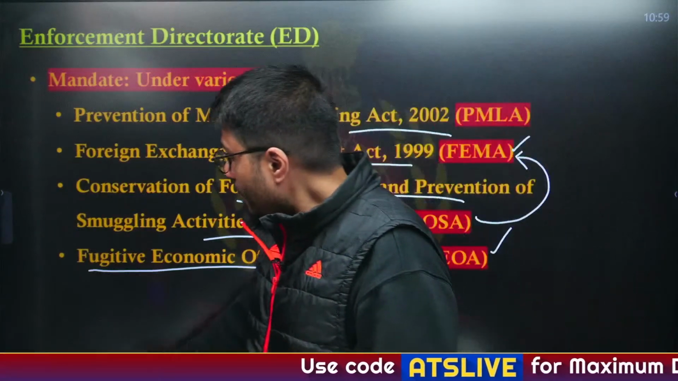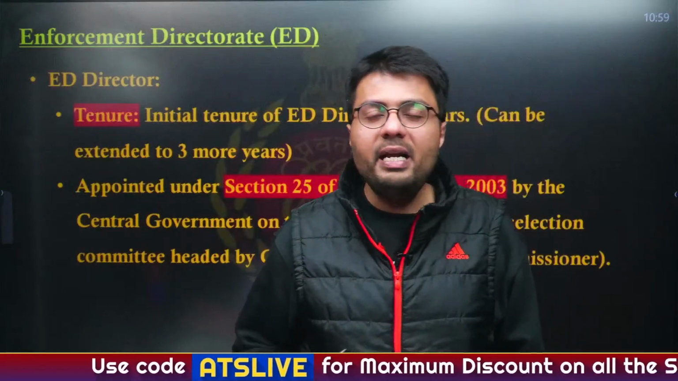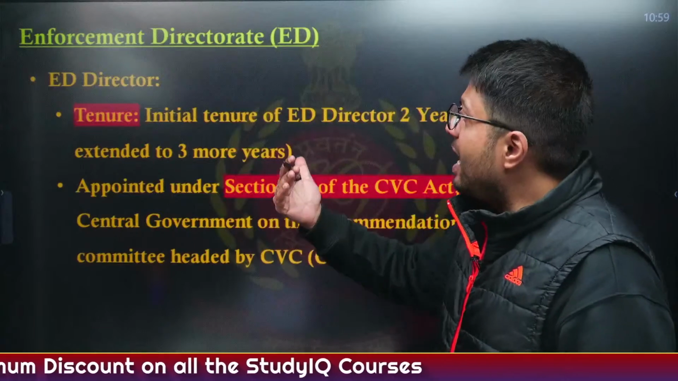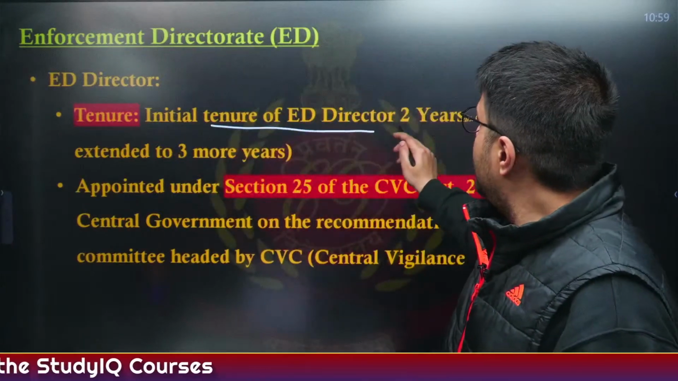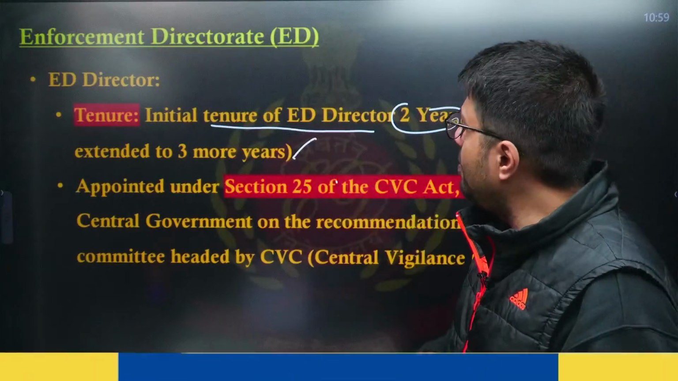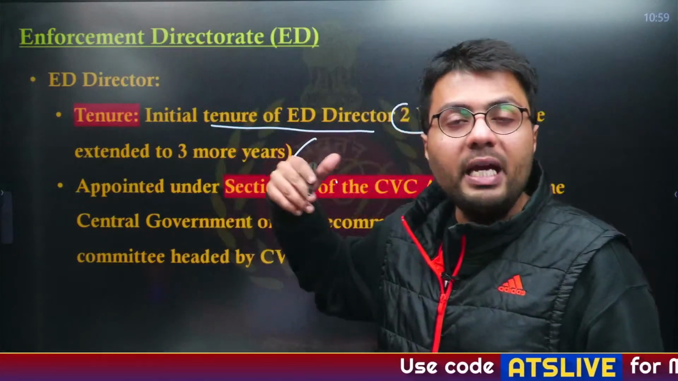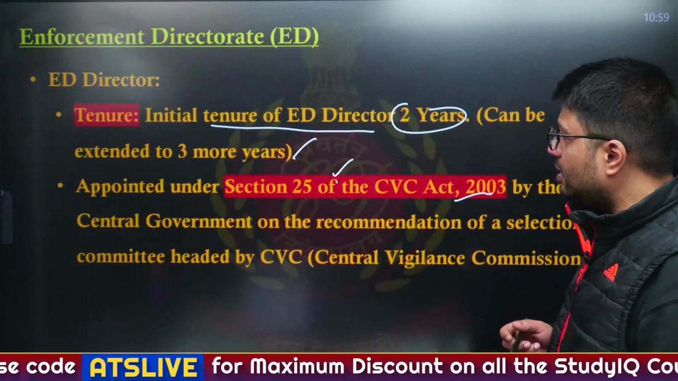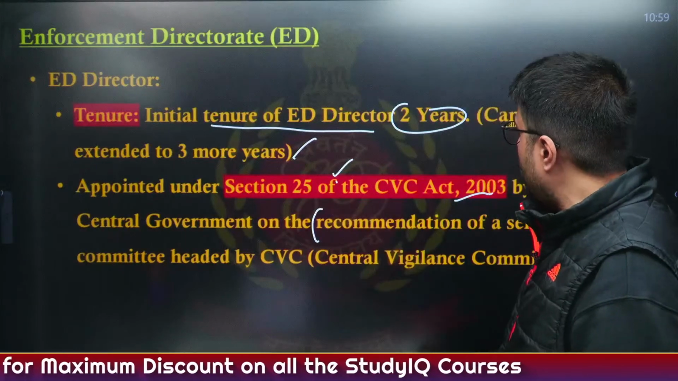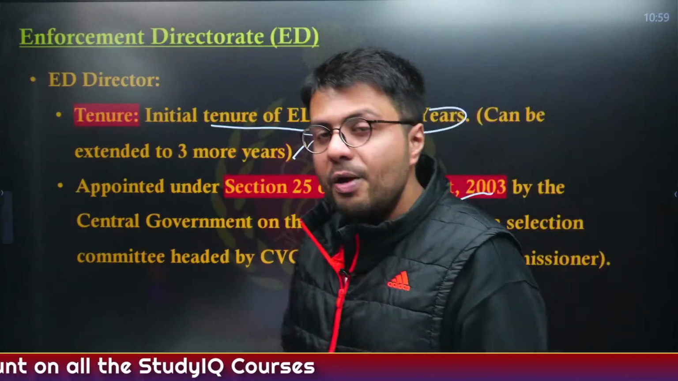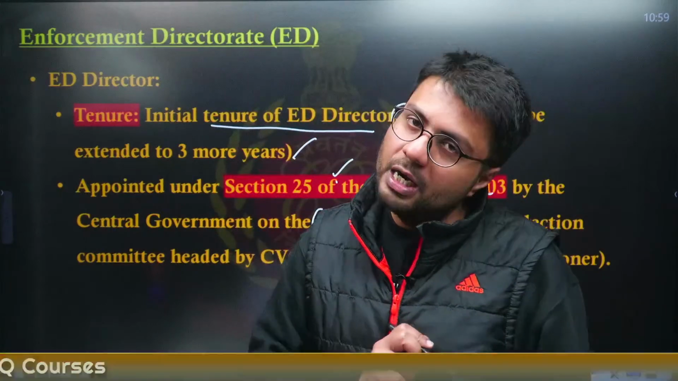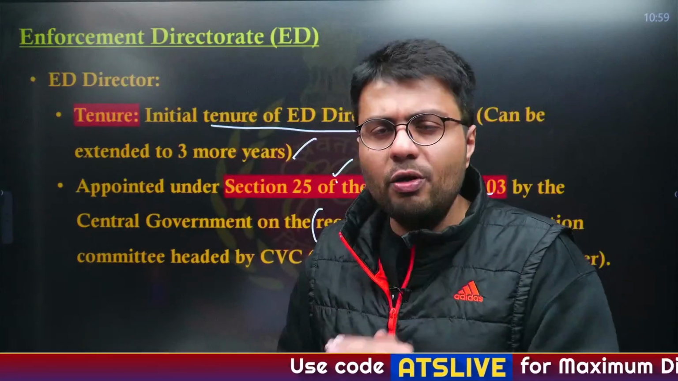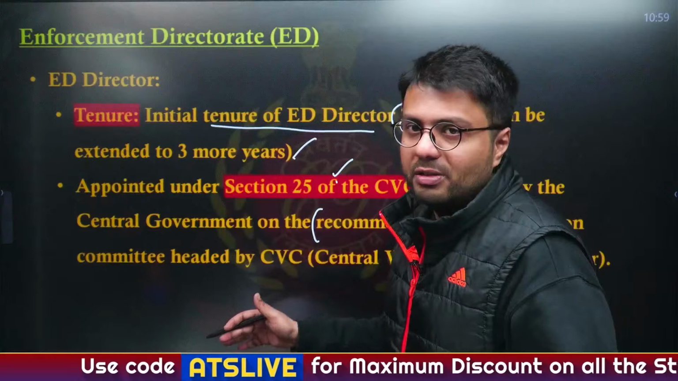Now, the office of the ED director is in the news because the ED director acts as the head of ED, and the tenure of the ED director is initially 2 years. However, it can be extended for 3 more years if the central government wants. The ED director is appointed under Section 25 of the CVC Act 2003 by the central government, and they do so only after the recommendation of a selection committee headed by the Central Vigilance Commissioner. Understood? So, these are the important provisions based on which the ED can act, and also the tenure of the ED director, because it has been in the news, I have discussed it today.